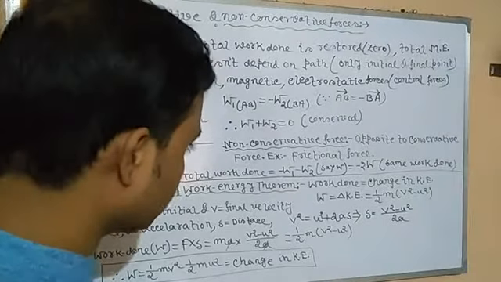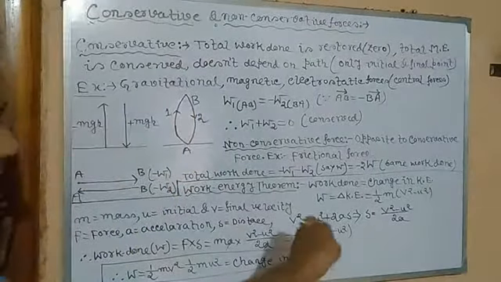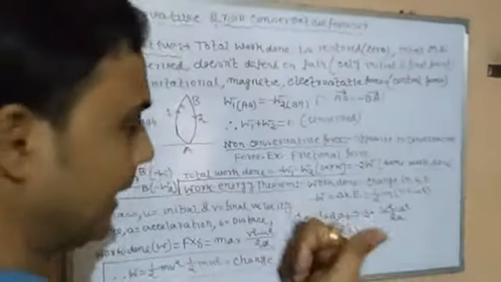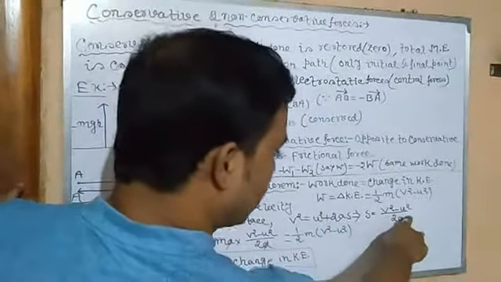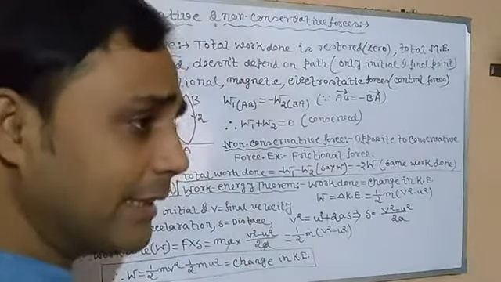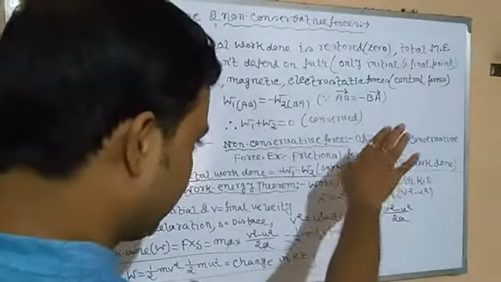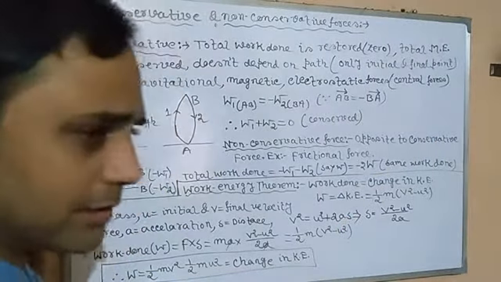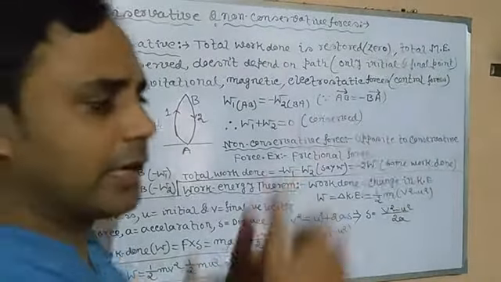If it was retardation, then it would have been u square minus v square, which is also called change in kinetic energy. In that case, u will be greater and v is less. But here, the final velocity is greater and the initial velocity is less. It means initial kinetic energy is less and final kinetic energy is more.